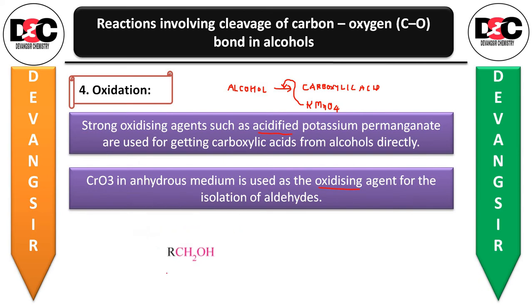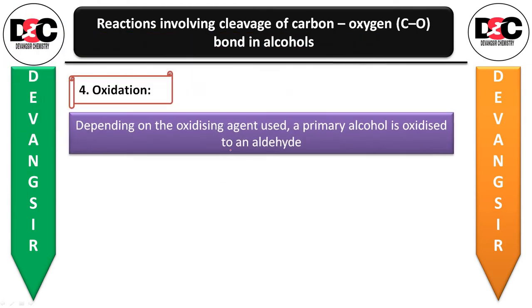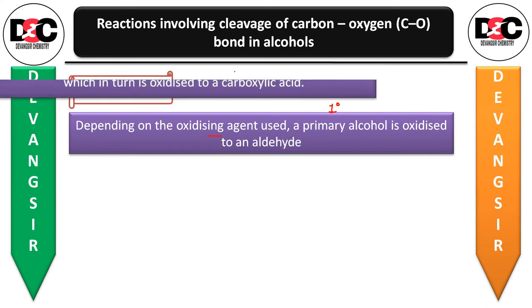So we have the alcohol, carry out the oxidation reaction, and you will get the aldehyde, where CrO3 you have used to carry out the oxidation reaction. Now, depending on the oxidizing agent which you have used, suppose you have taken a primary alcohol, then the primary alcohol is oxidized to an aldehyde.